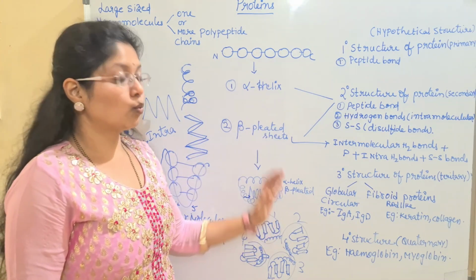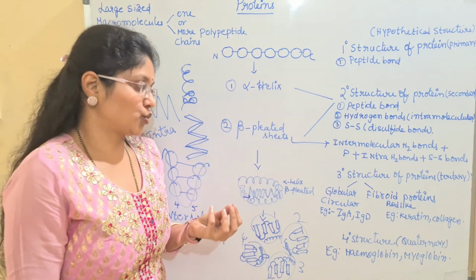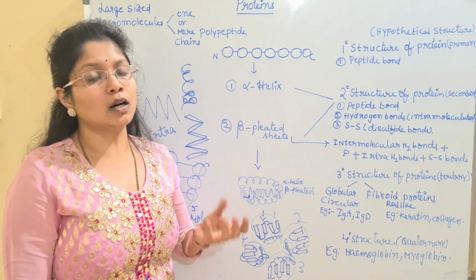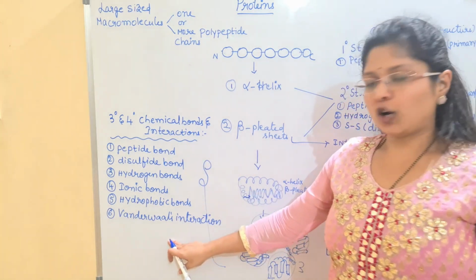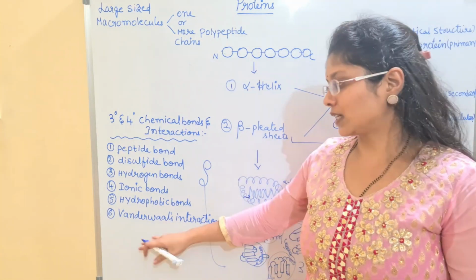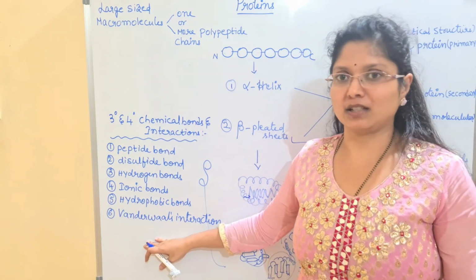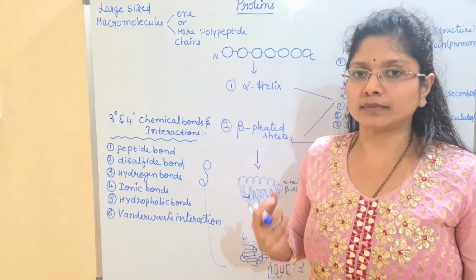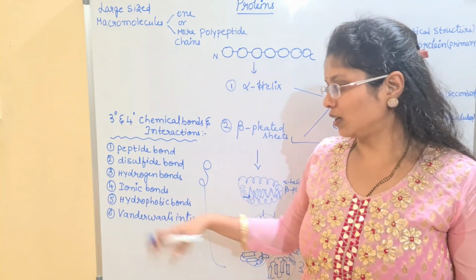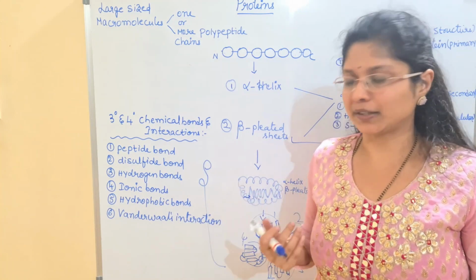Other than this, what is seen as extra in the tertiary and the quaternary group? That I will be writing here, okay? So this is the list of bonds. In total we have in proteins 6 types of interactions or chemical bonds. Chemical bonds are the ones mainly having the strong ability for holding the molecules. We call them bonds, and the others are simply said to be interactions here.